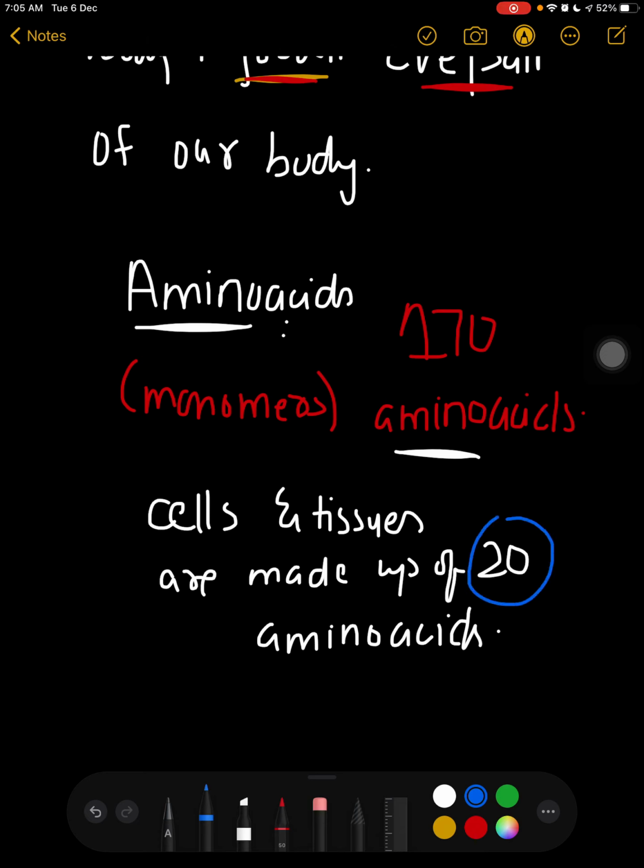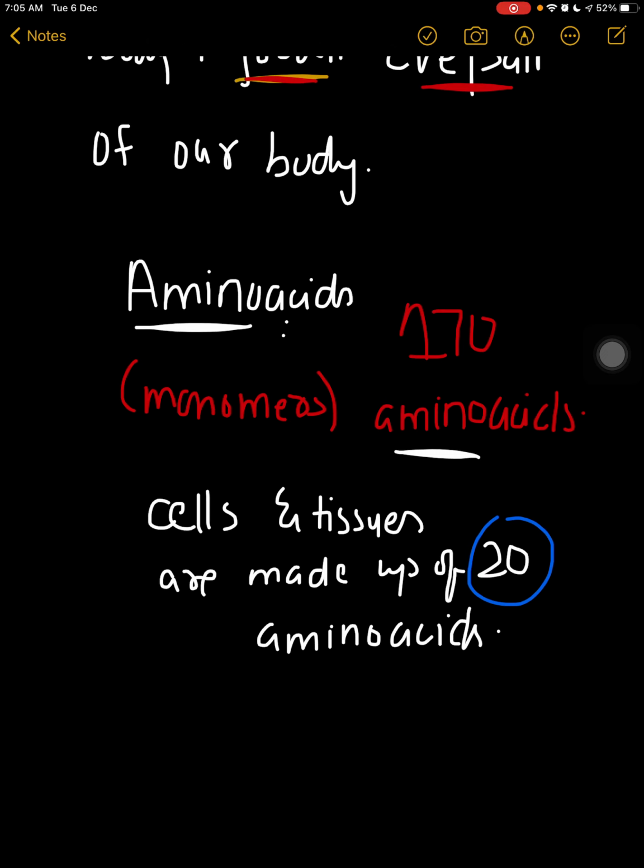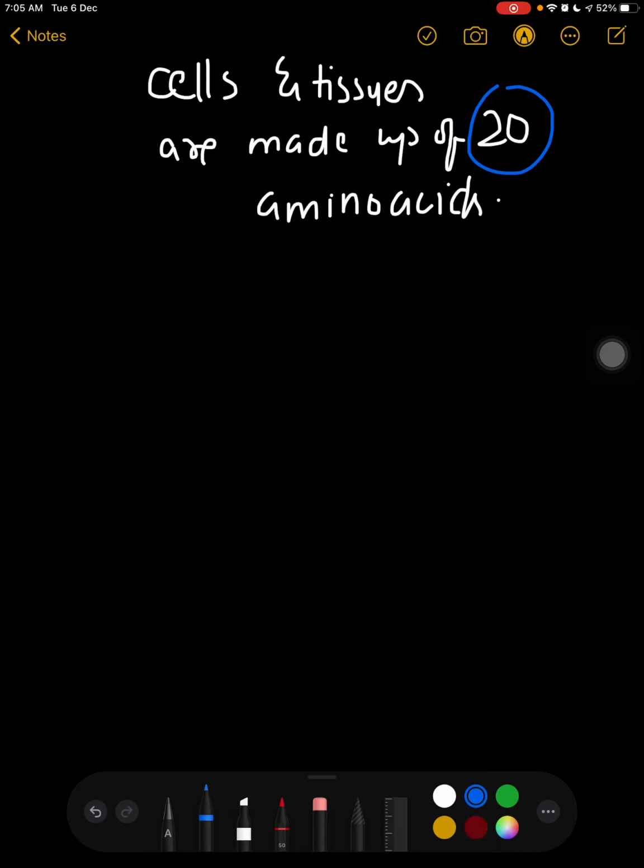So now let's look at the basic structure of the amino acid, right? Consider this is the carbon. This is a group attached known as COOH, which is known as the carboxylic group.